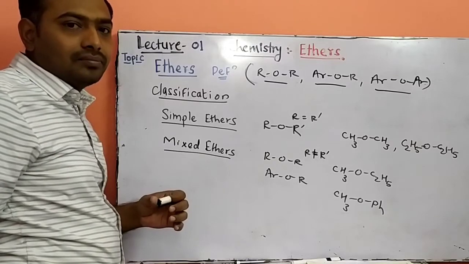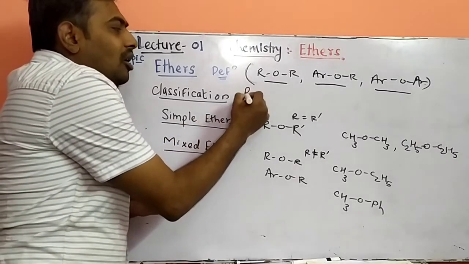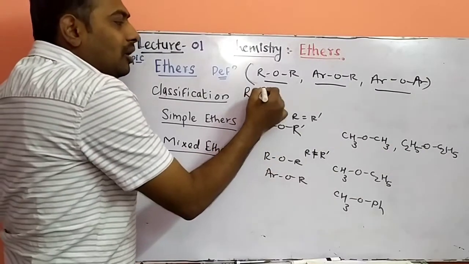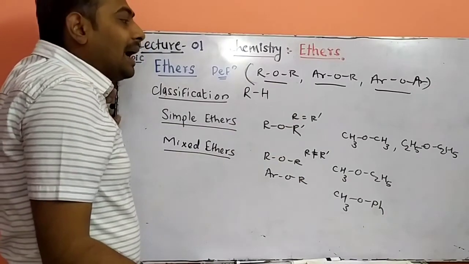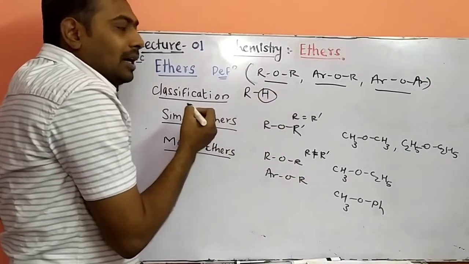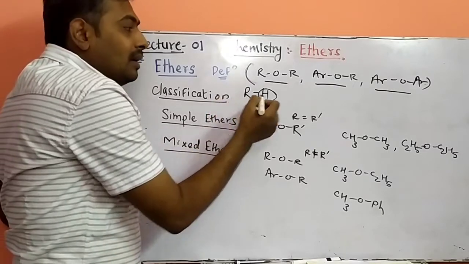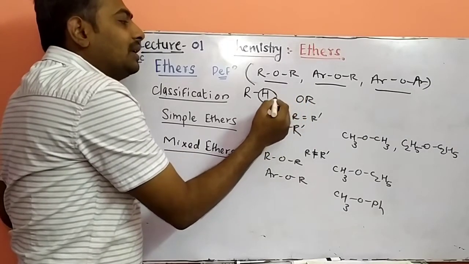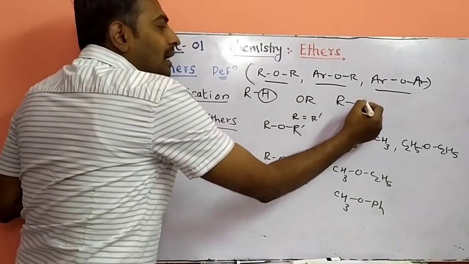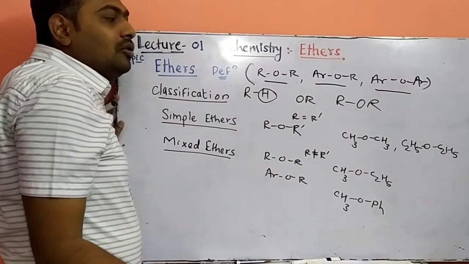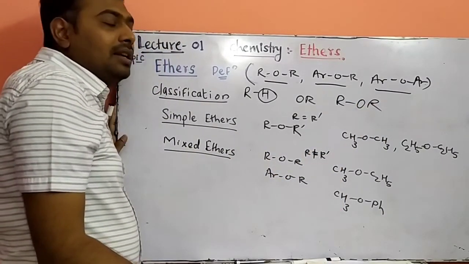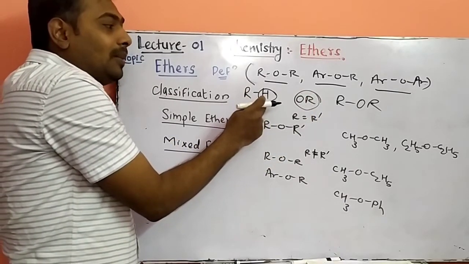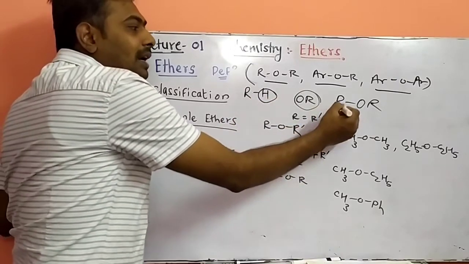What are ethers? Ethers are derivatives of hydrocarbons. Hydrocarbons are RH, these are alkanes. When the hydrogen atom of an alkane is replaced by an alkoxy group, you will get ROR, so you will get ethers. So ethers are alkoxy derivatives of alkane. Ethers form when a hydrogen atom of an alkane is replaced by an alkoxy group or an aryloxy group.